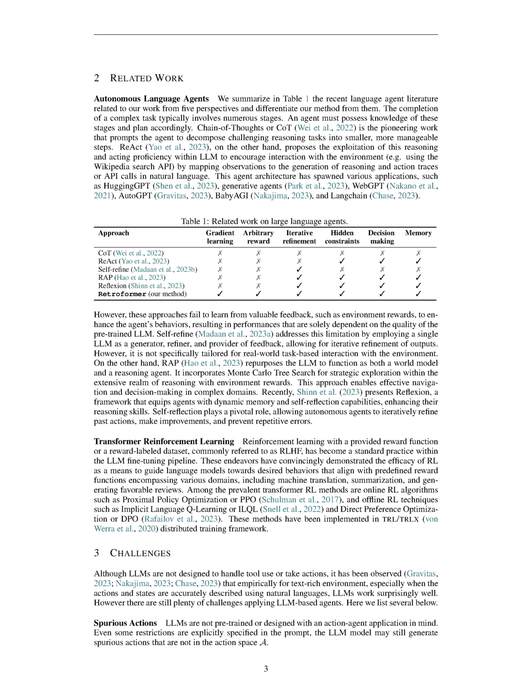There are several popular RL methods used with transformer models. These include online RL algorithms like proximal policy optimization, PPO, and offline RL techniques such as implicit language Q-learning, ILQL, and direct preference optimization, DPO. These methods have been used within the TRL/TRLX distributed training framework.